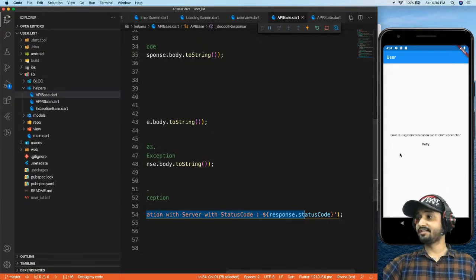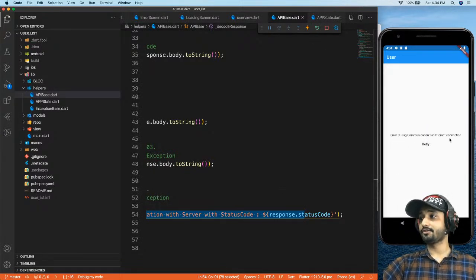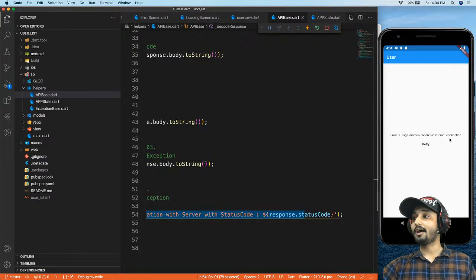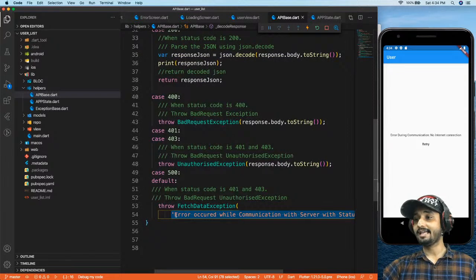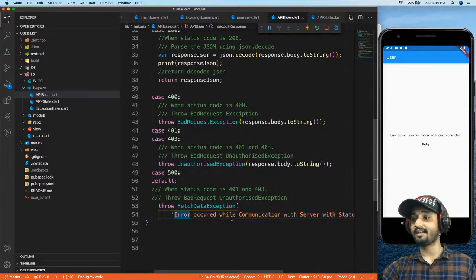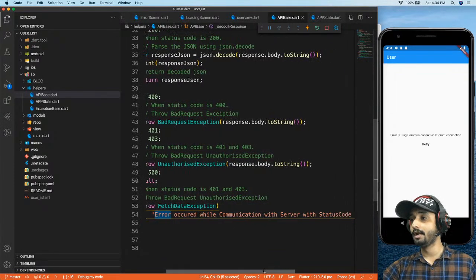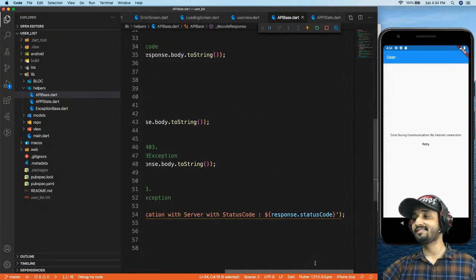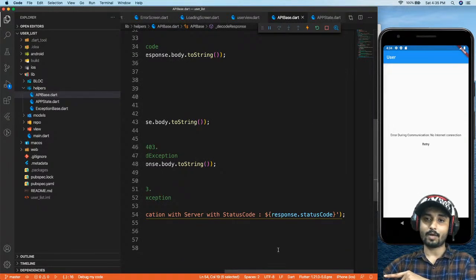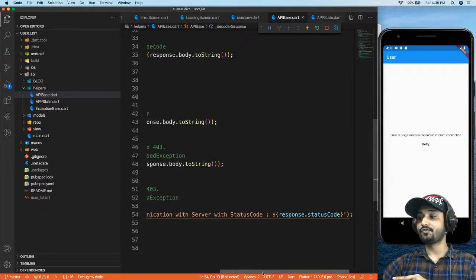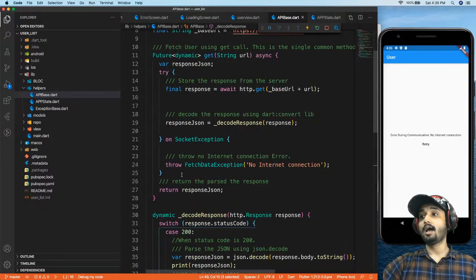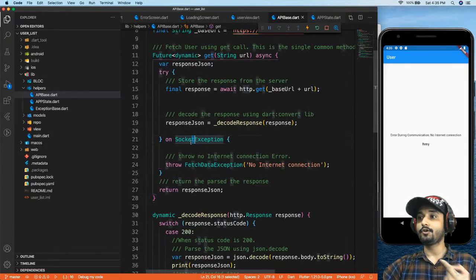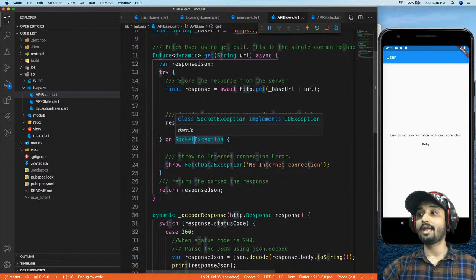Okay, so you can see over here, error during communication, no internet connection, right? So now we don't have any internet connection. Right over here, you can see inside this, we have something called error occurred while communicating with the server, and the status code is this. But we don't have the same error message right over there because, of course, we are not getting a status code of 500, but we are getting a socket exception, right? So when you are not ready with your internet connection, you're going to get a socket exception.